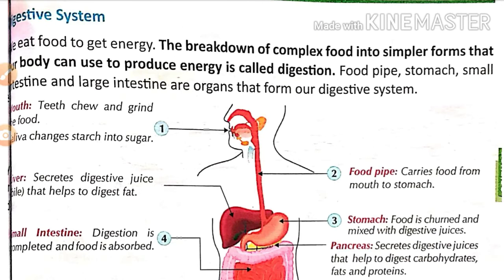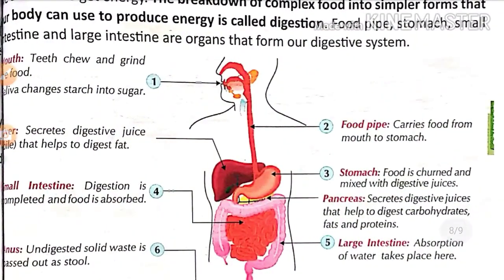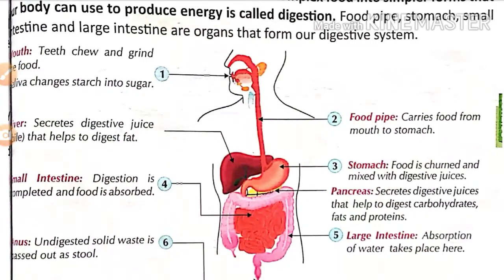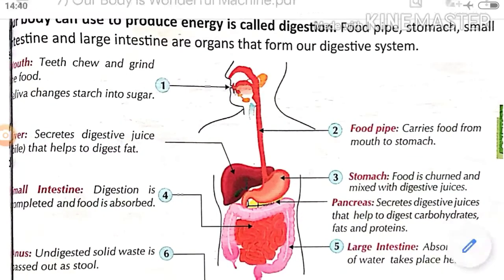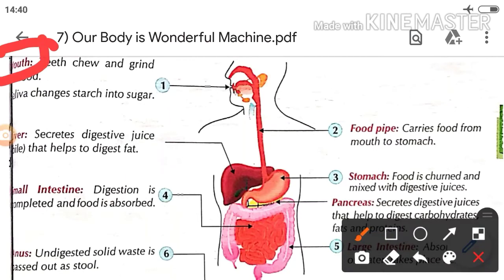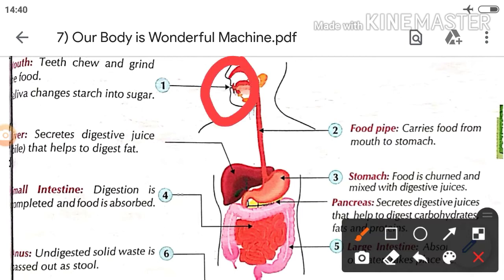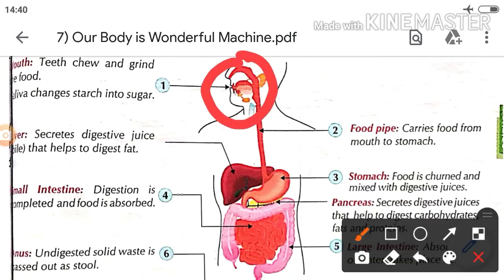Food pipe, stomach, small intestine, and large intestine are the organs that form our digestive system. Okay, these are the organs. Let's take the information about this. First organ is the mouth. Students, you will observe the mouth having teeth inside it. Teeth chew and grind the food. Saliva changes starch into sugar. In the mouth, what is happening? Saliva is secreted by the mouth.